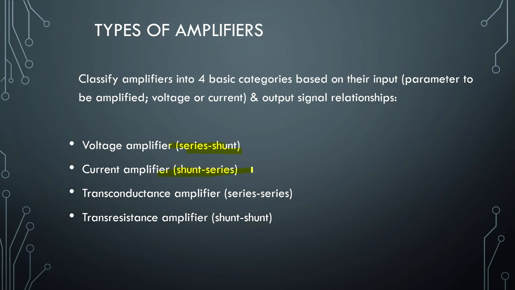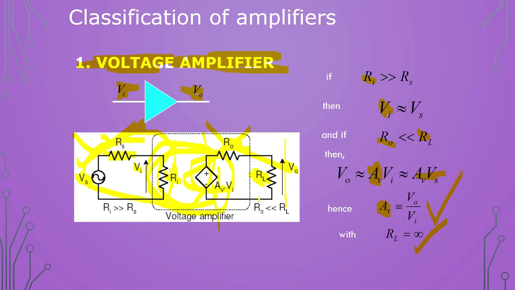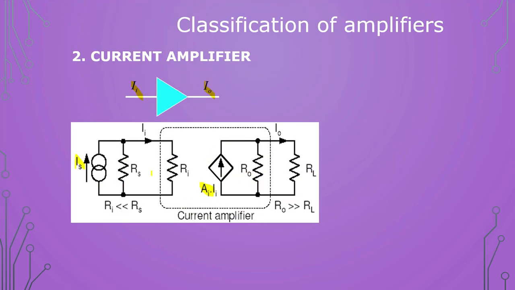For current, input is shunt. Shunt simply means parallel. Series means in a single line. So this is in parallel, and this one is also in parallel. If Ri is much smaller than Rs, what will happen? Current will come to this junction and have two paths, one towards Ri, another towards Rs.